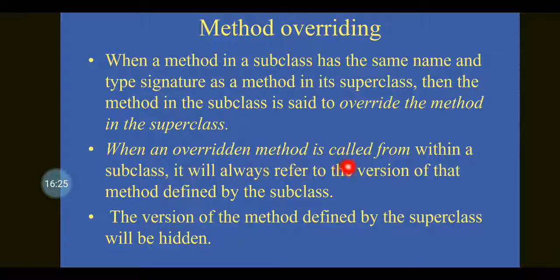So when an overridden method is called within a subclass, it will always refer to the version of the method defined by the subclass. That is, the version of the method defined by the superclass will be hidden.